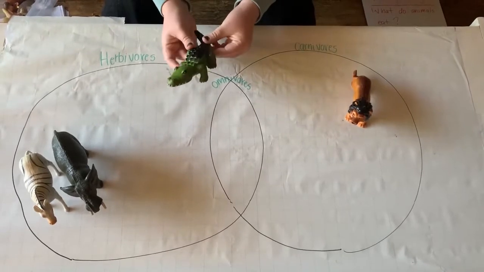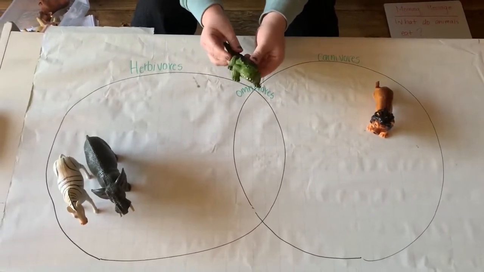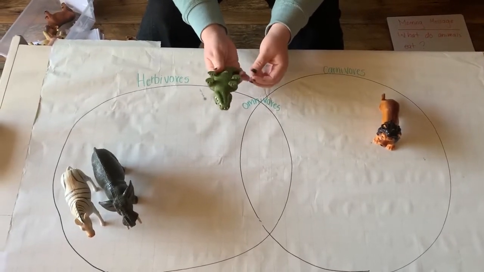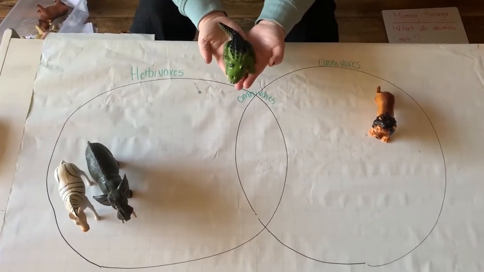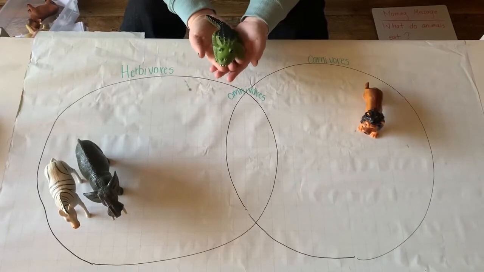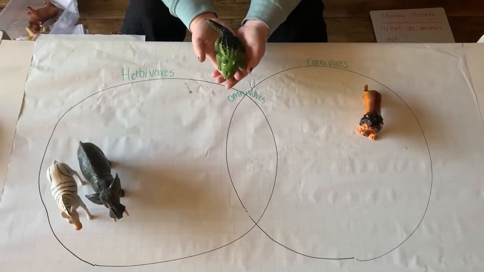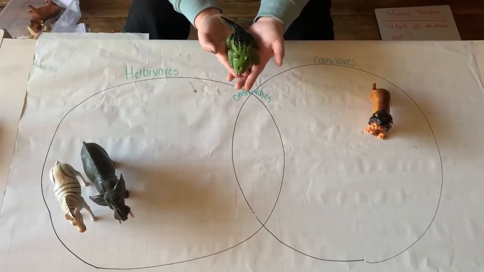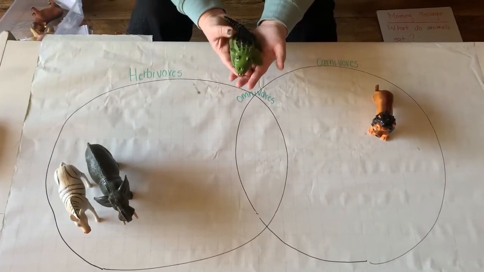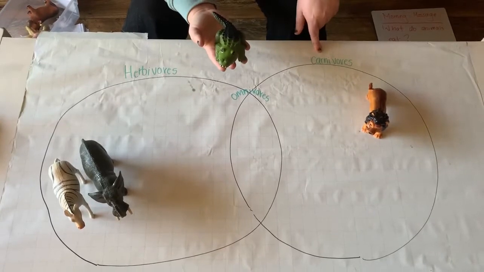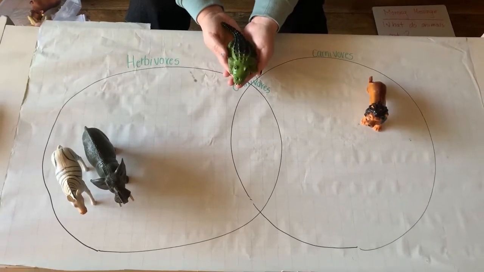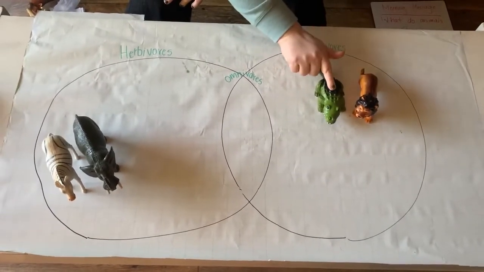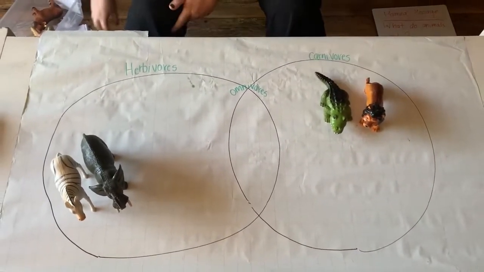What about this guy? What kind of animal is this? This is an alligator. Alligators often eat fish and birds and other animals. They eat the meat from their animals. So are they herbivores or carnivores? Alligator is a carnivore, just like the lion. They eat meat.